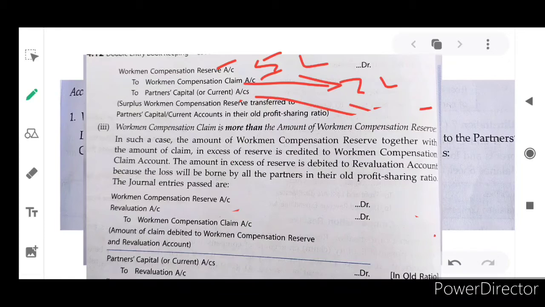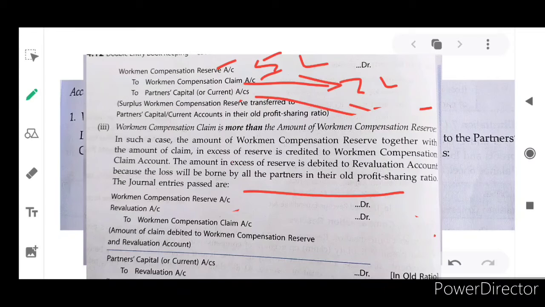So now we need more amount because the claim amount is in excess. That required amount will be debited to revaluation account. Revaluation loss will be debited to partners' capital account. The excess amount is debited to revaluation account because the loss will be borne by all the partners as per their old profit and loss sharing ratio.